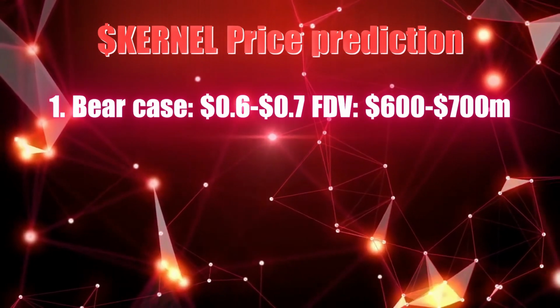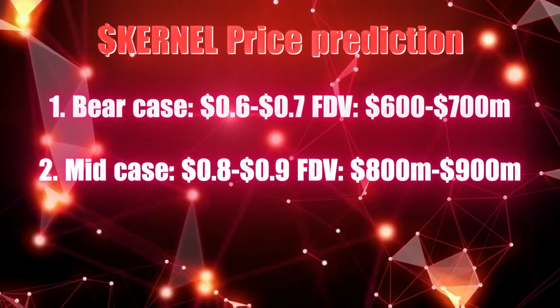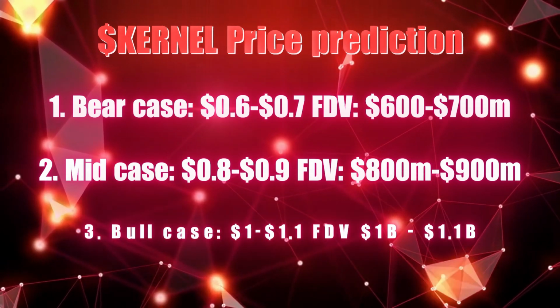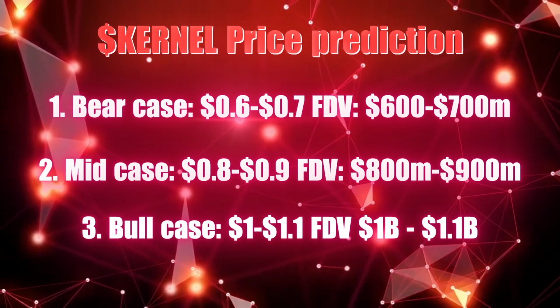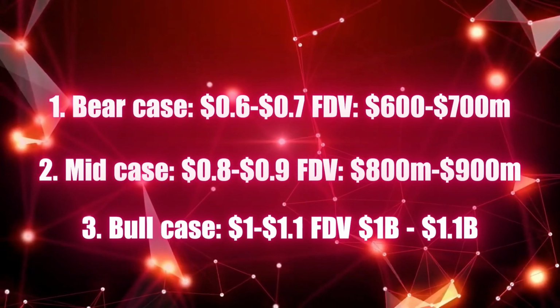The middle case is going to be around 80 to 90 cents per token, which is $800 to $900 million in FDV, and the bullish case is about $1 to $1.1, which is $1 billion to $1.1 billion in FDV. But personally, I am leaning more towards the bearish and the middle case, where it's going to be hovering around $700 to $900 million in FDV, and then a downward trend to probably $600 or even $500 million in FDV in the following days.